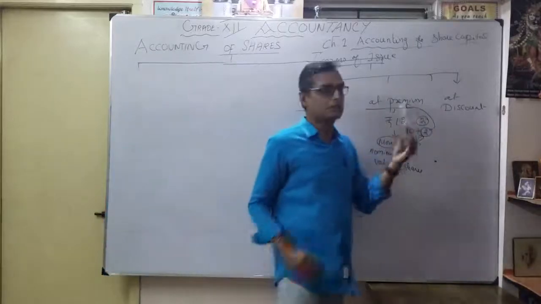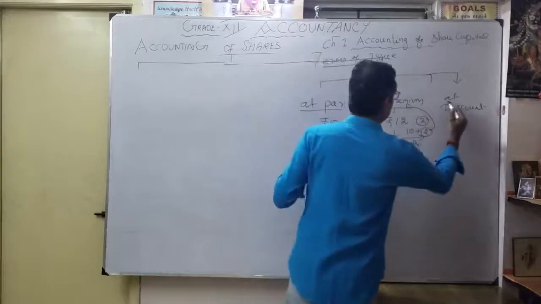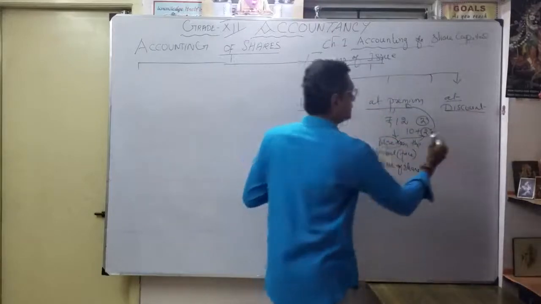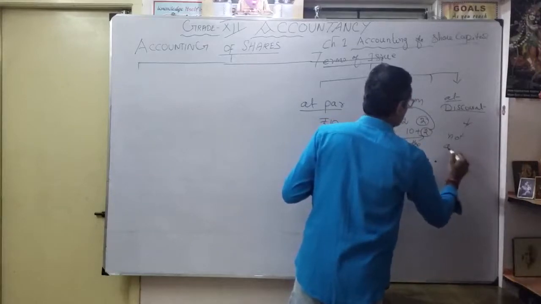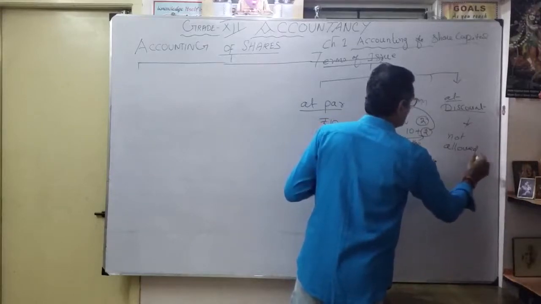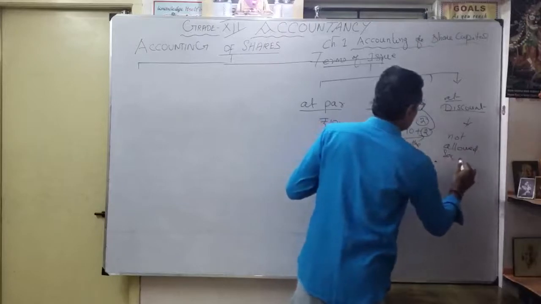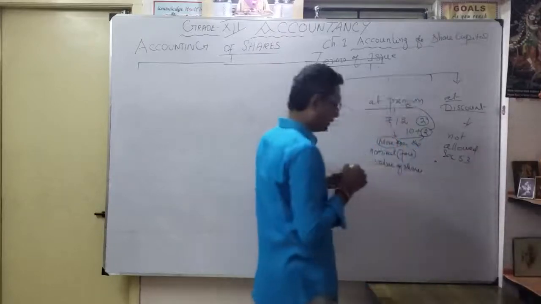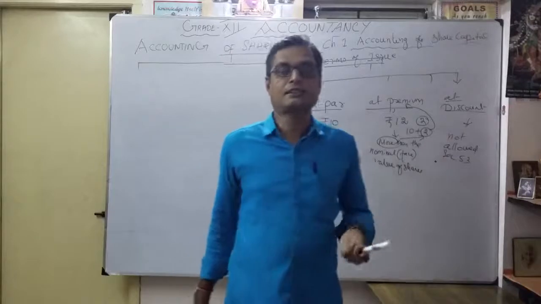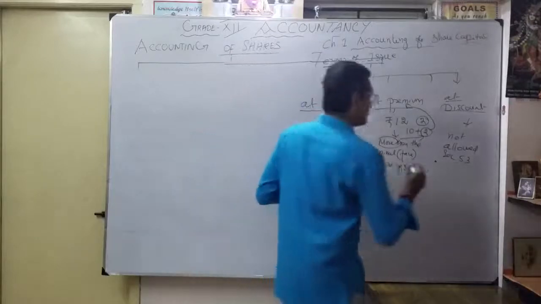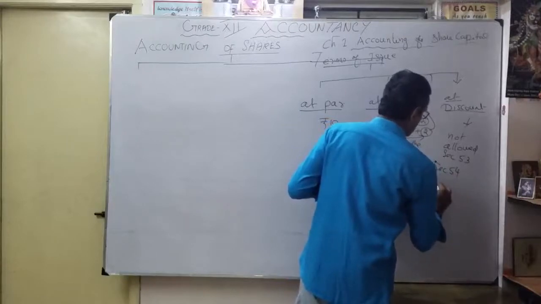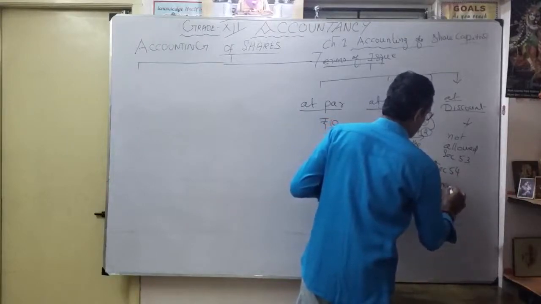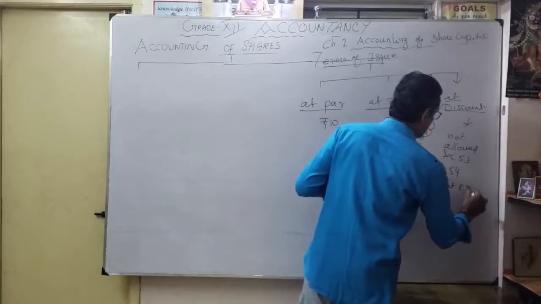So the third one is at discount. Mostly, shares issued at discount are not allowed under section 53 of the Companies Act 2013. But it is allowed under section 54 for sweat equity shares.